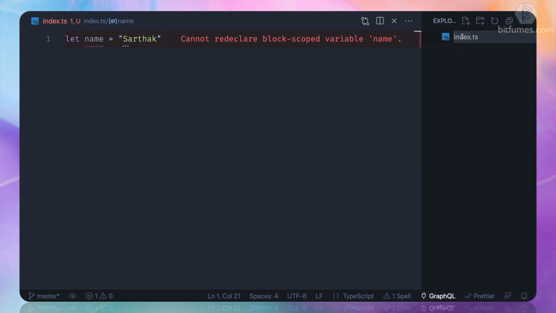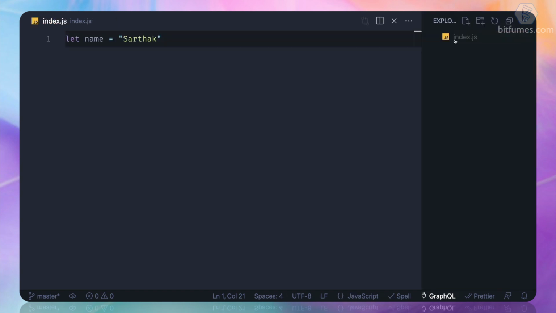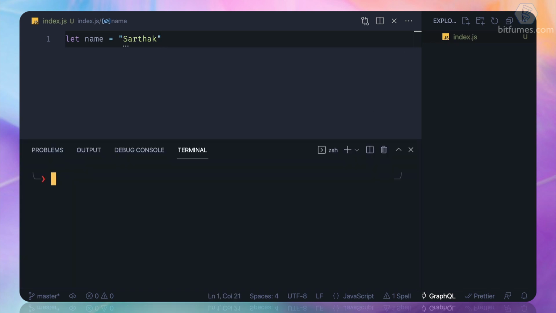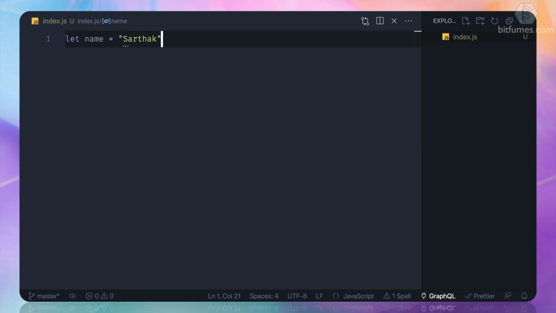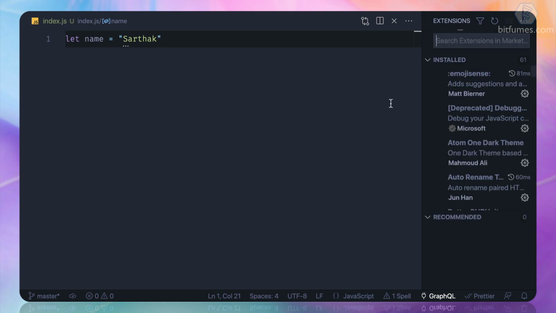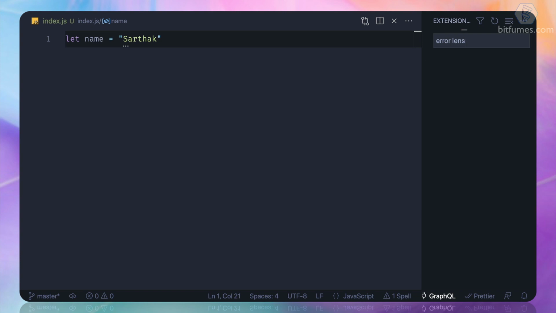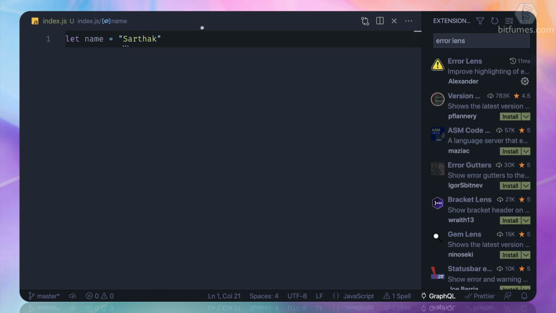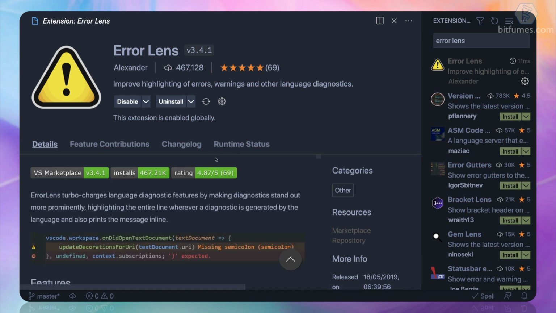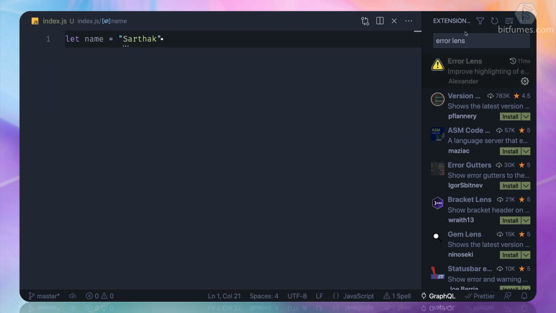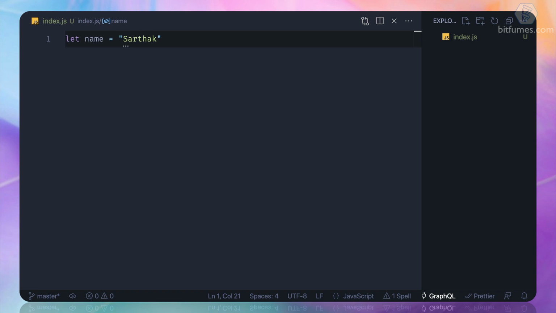So if I change this to JS, see, there is no error. And by the way, I'm using this VS Code. Also, I have a very nice extension called Error Lens, which actually checks the file for any error. So this is checking and giving this error. Cool. Once again, let's get back to the TS file.